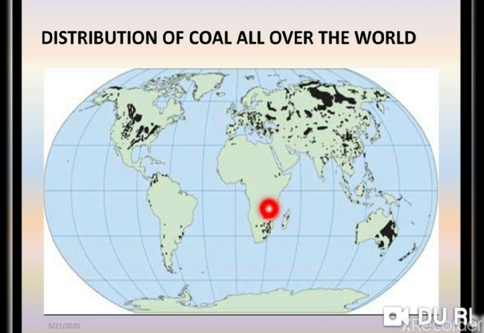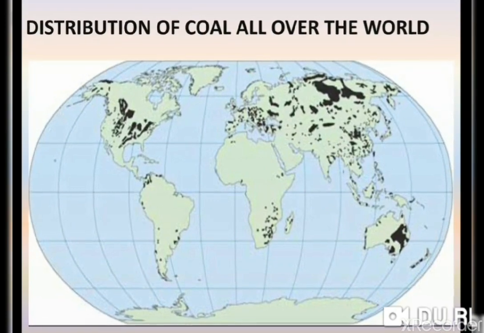In Australia, this is North America, here are some parts of the European countries, here are some parts of China, and this is Australia. Here the coal is found deep inside the earth, and mainly all the coal mines are present in these areas.